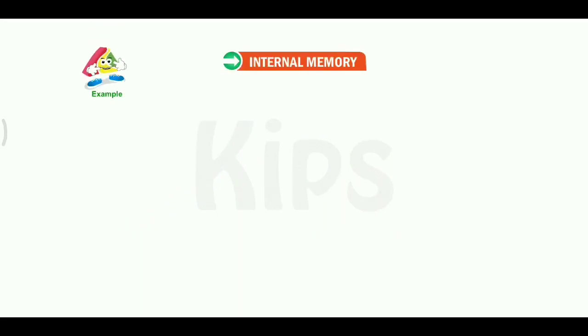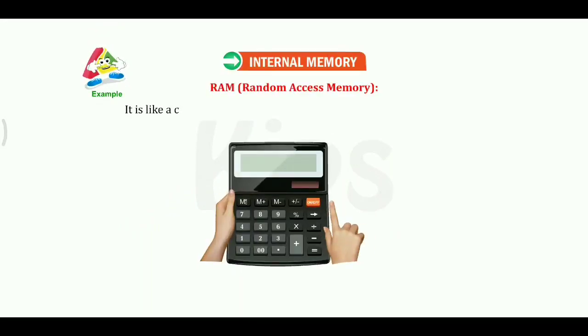Let's see an example. RAM is like a calculator where information exists till the calculator is on. The moment you turn off the calculator, all the data disappears.